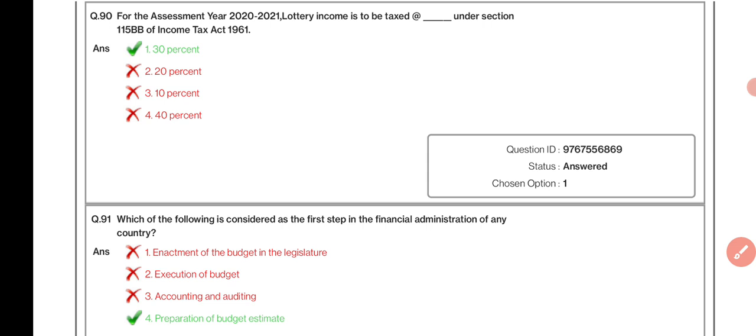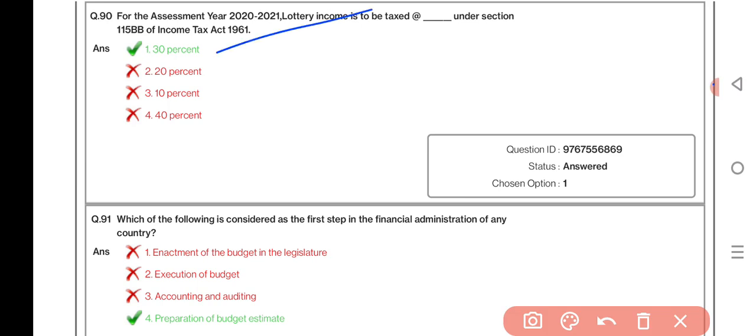For the assessment year 2020-21, lottery income is to be taxed at the rate of dash under section 115BB of Income Tax Act 1961. 30%. Which of the following is considered as the first step in the financial administration of any country? Preparation of budget estimate.